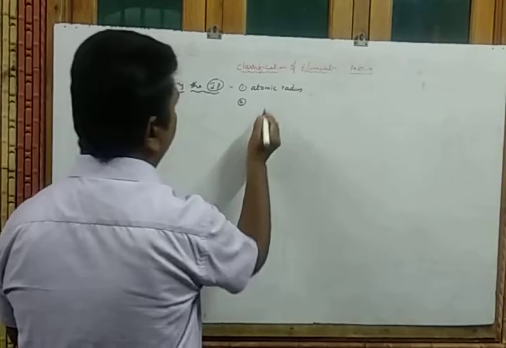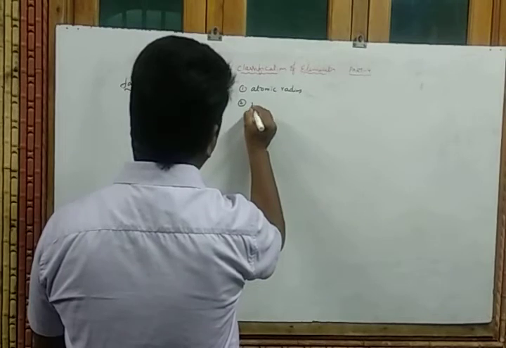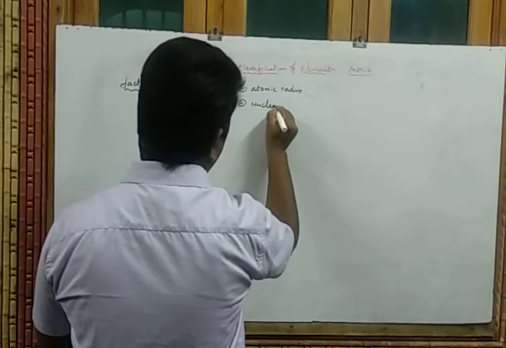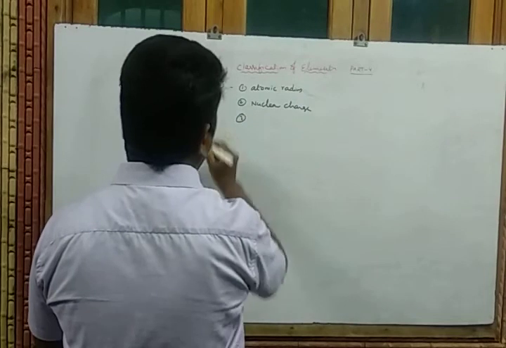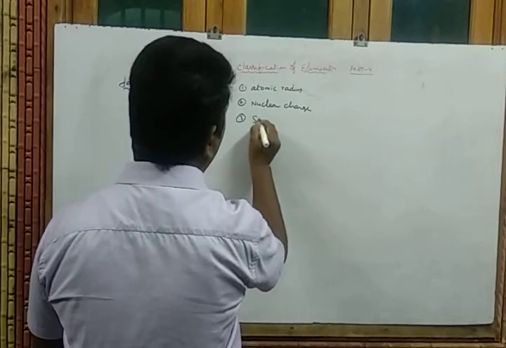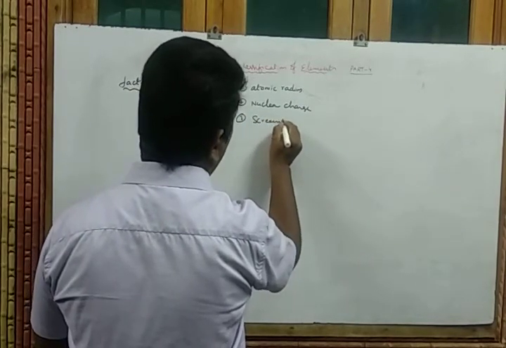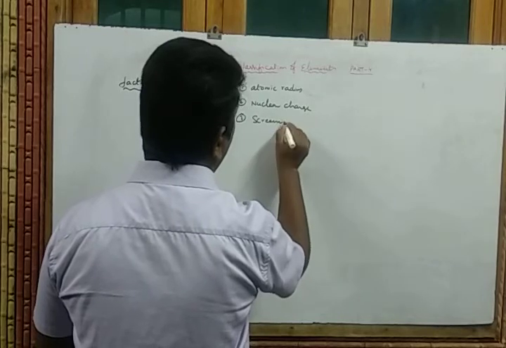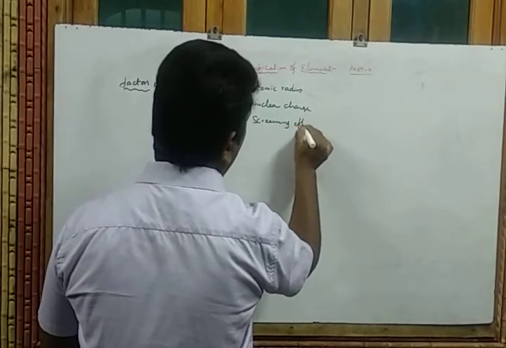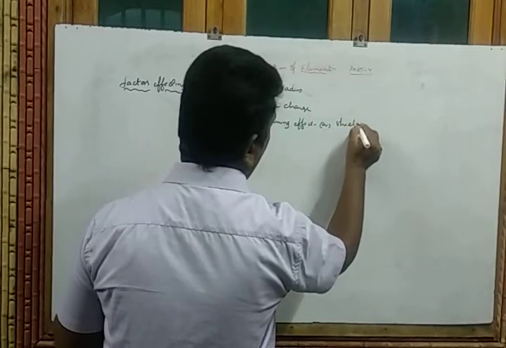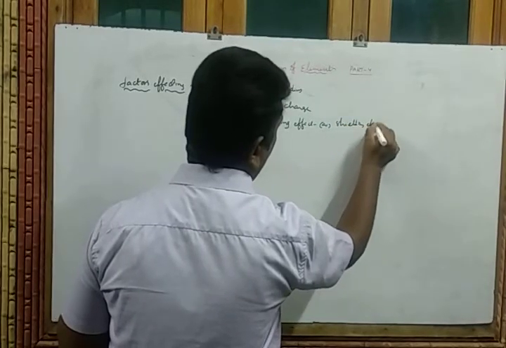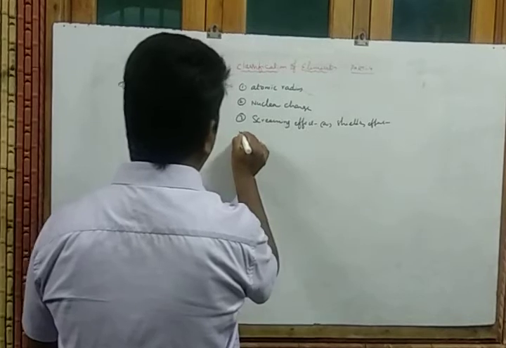Second one is nuclear charge. Third one is screening effect or shielding effect.